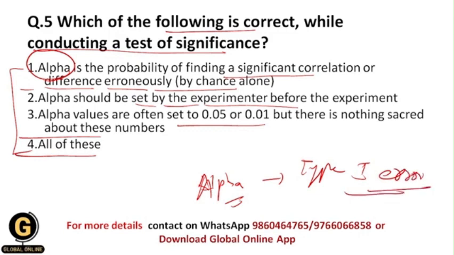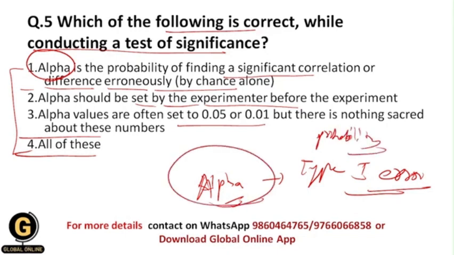The probability of occurring type 1 error is called alpha, and that's why ultimately alpha is the probability of finding a significant correlation or difference erroneously. All of you getting? Because this is the probability of occurring a type 1 error, ultimately this is the probability of finding a significant correlation between the variables or difference between the variables, but by chance alone.